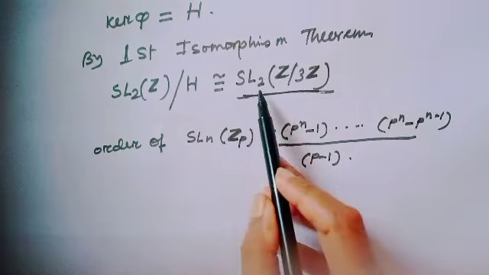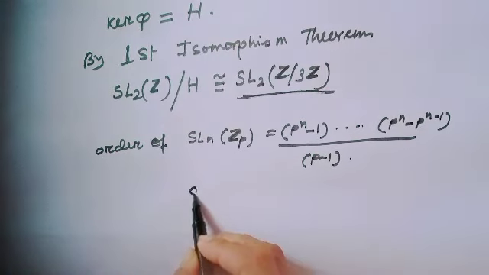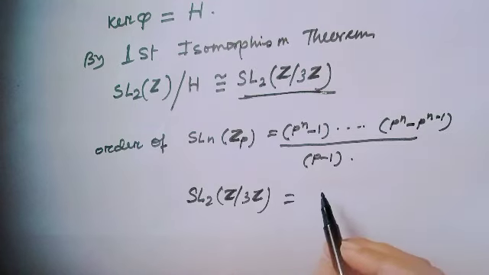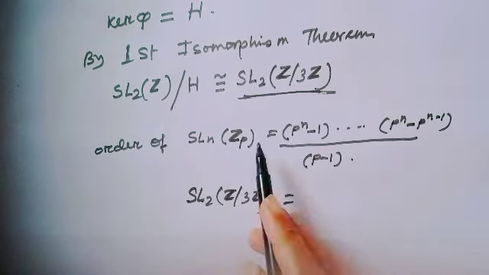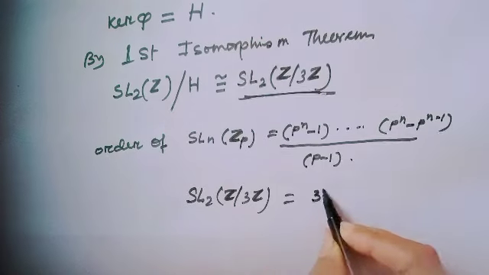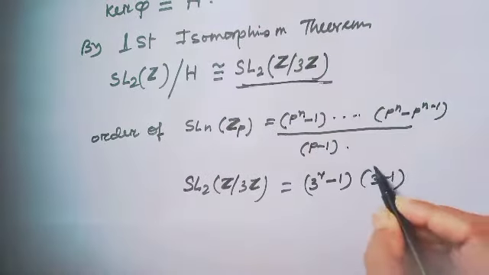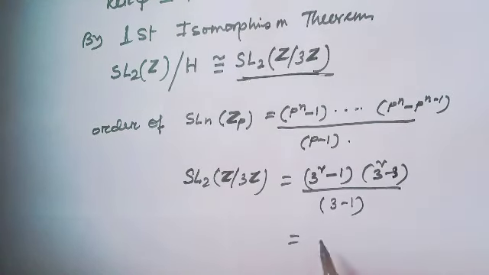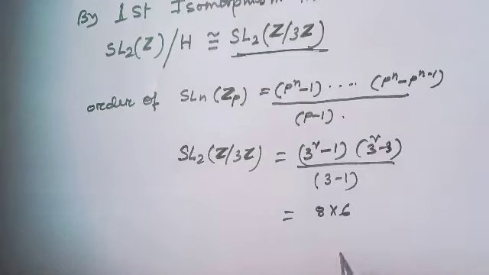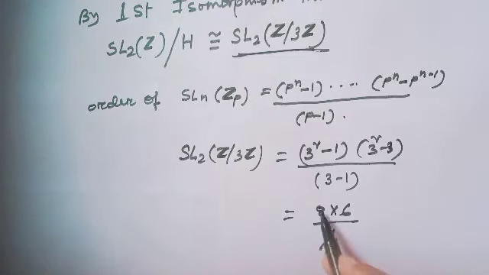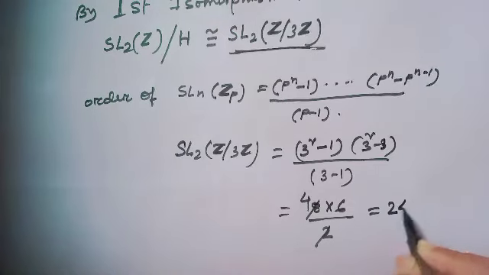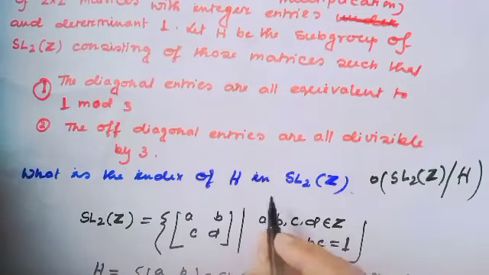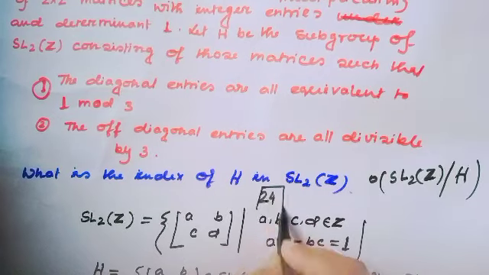Since here it is SL2Z mod 3Z, n equals 2 and p equals 3. This is equal to 3 squared minus 1, 3 squared minus 3, divided by 3 minus 1. And this is equal to 8 times 6 divided by 2, which is 4 times 6, actually 24. Therefore, the index of H in SL2Z is just 24. Are you getting? Well.